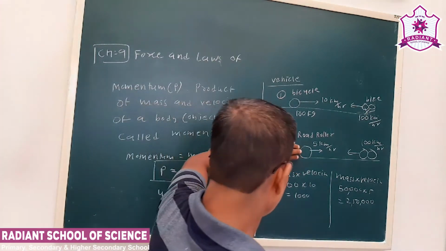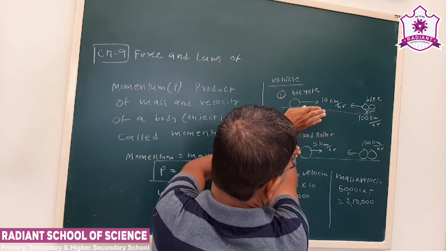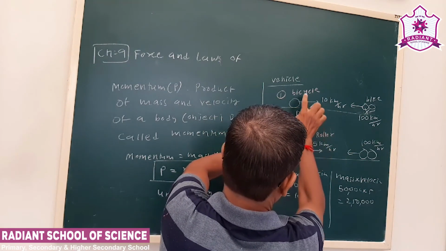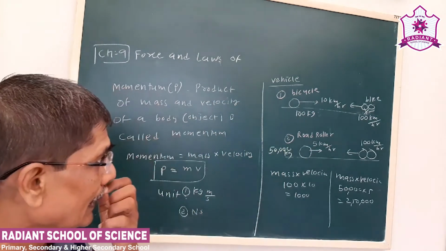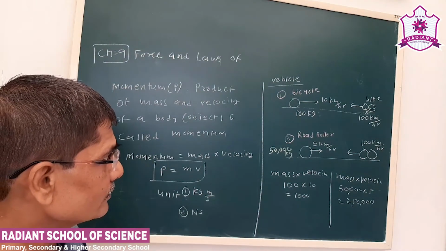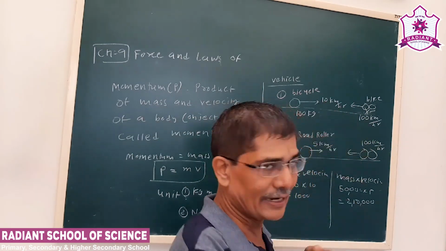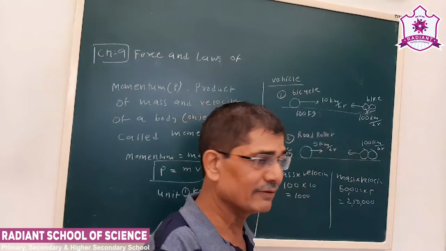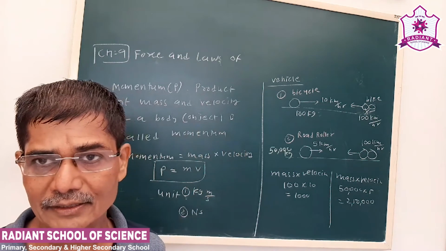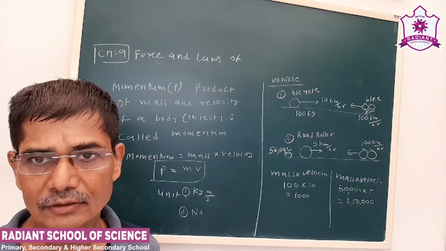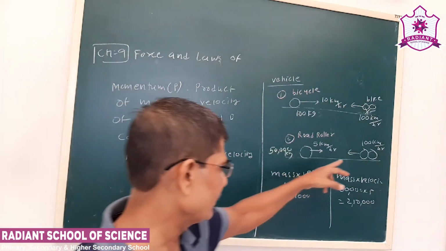So earlier we did not have any information. We had only the vehicle with its speed. This road roller and bicycle we also did not know. Only velocity, 10 km per hour and 5 km per hour. But now see here. Here also you thought your speed is very large, 10 times. Here also you thought the speed is very large, 20 times. So at first, when you are not knowing about mass, you are the sure winner. No problem. But what happened when you collide with the road roller?